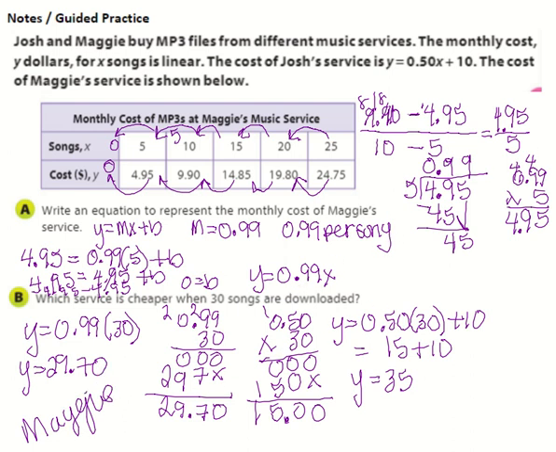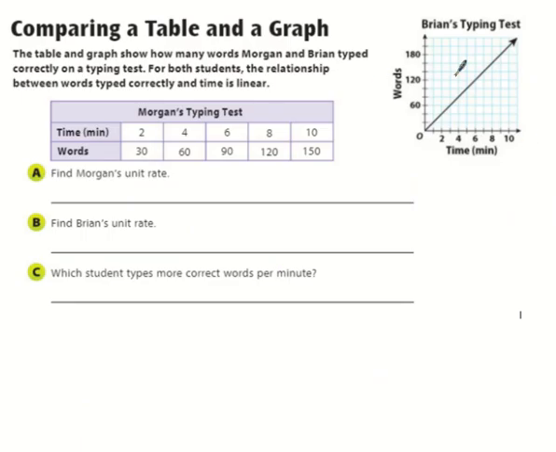So that's how we can use information to compare, right? We can use it to see which one has a better deal for things, all right? But we have to have them in the same form. It won't make any sense. So now we have a graph and a table. Okay, graph and a table.